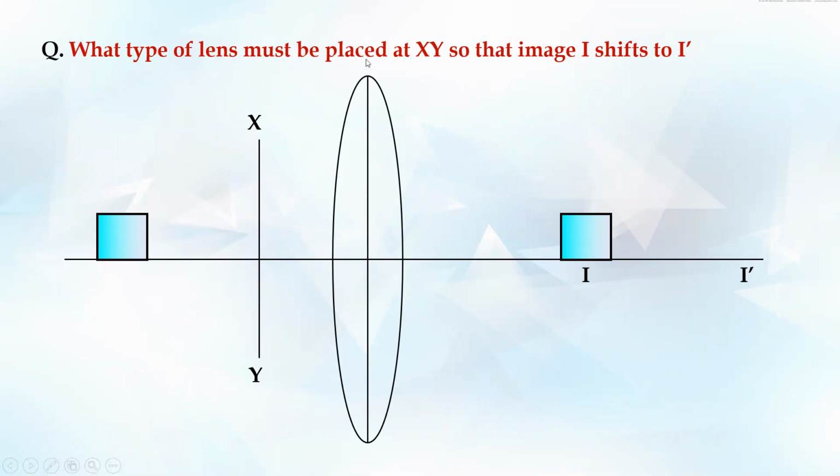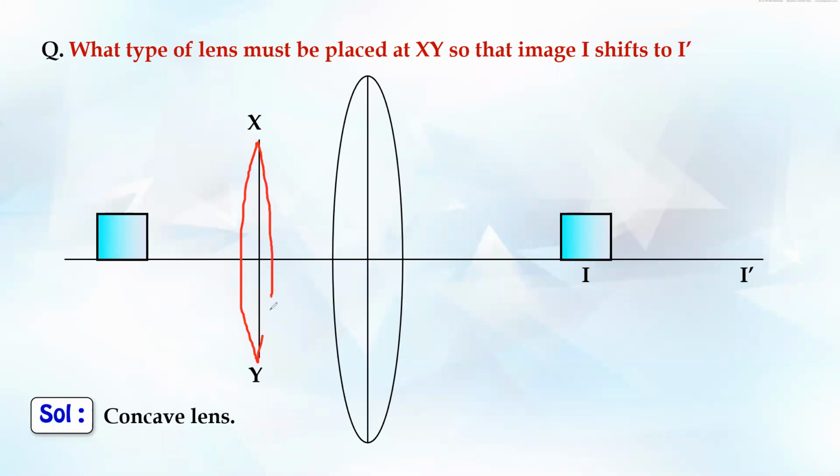What was the question? What type of lens should be placed at XY so that the image of I shifts to I dash? The answer is concave. What will happen if I put a convex lens? If I have a convex lens, what will happen? Convex lens is a converging lens, meaning whatever ray of light comes, it will get converged, and this lens will converge it still more. In this case, the ray of light will meet before I. We want it after I, at I dash.